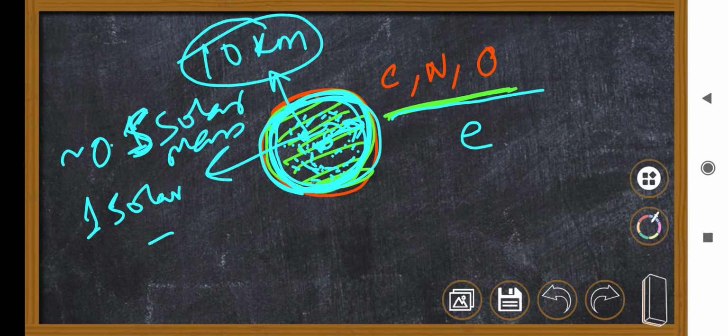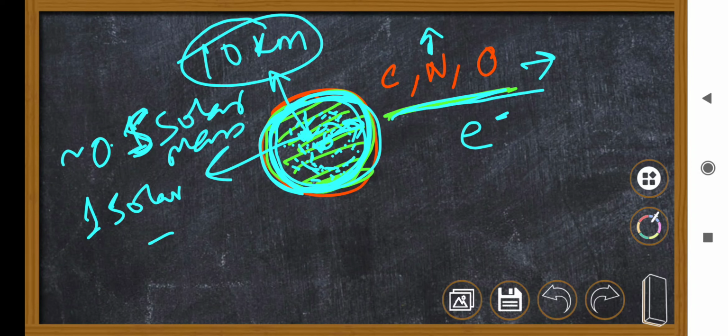It will be so dense, but the density is so high that even here the temperature is not so high. Density is so high, but the temperature is not so high that carbon can fuse further into other, higher elements. But it is collapsing because of its density.